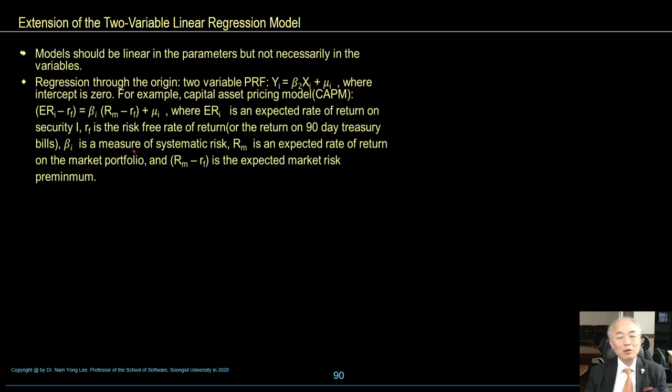Beta is a measure of systematic risk. R is the expected rate of return on the market portfolio, and large R minus small r is the expected market risk premium.